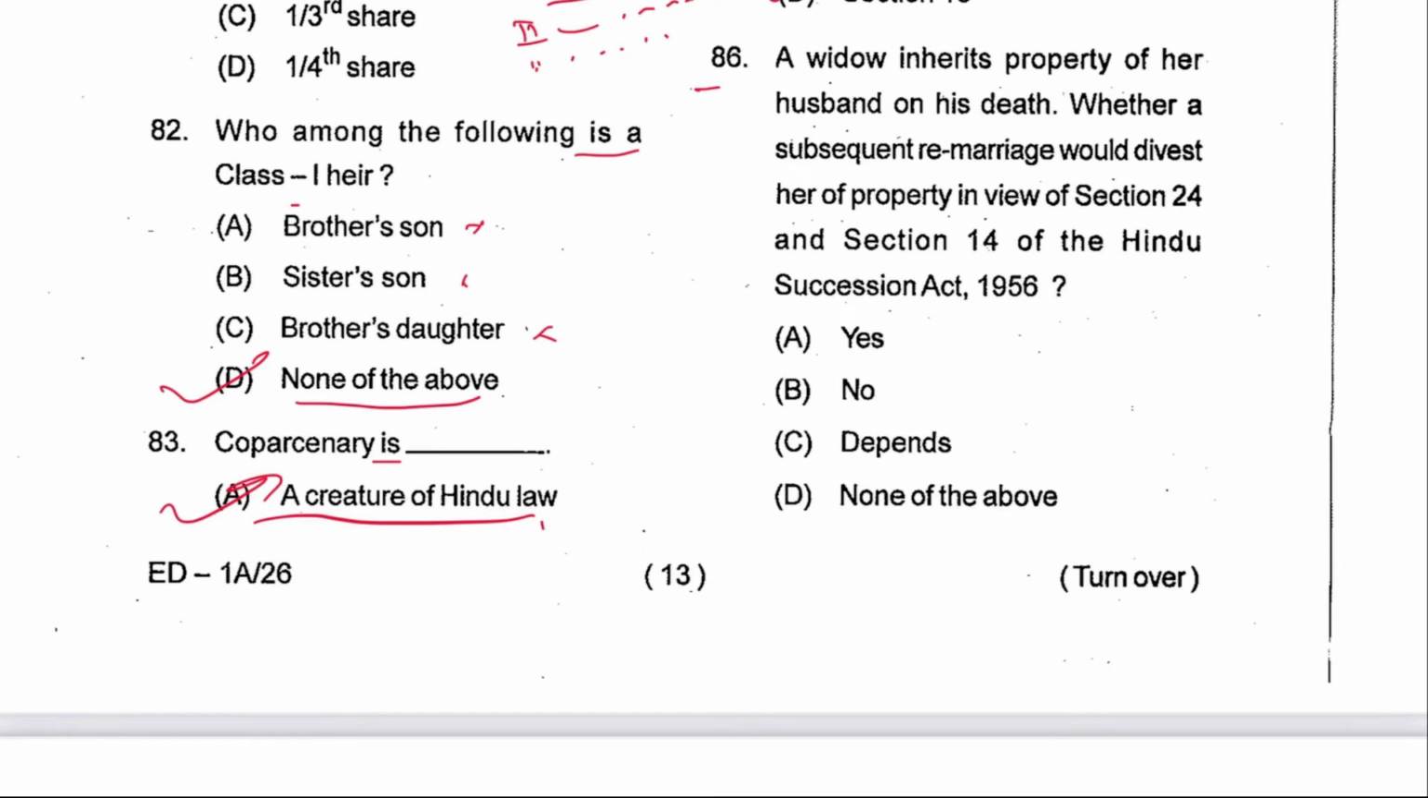Next 86, a widow inherits the property of her husband on his death. Whether a subsequent remarriage would divest her of the property, in view of sections 24 and 14 of the Hindu Succession Act? No, वो उसकी एब्सोल्यूट प्रॉपर्टी बन जाएगी and she cannot be divested from that property. B is the answer.